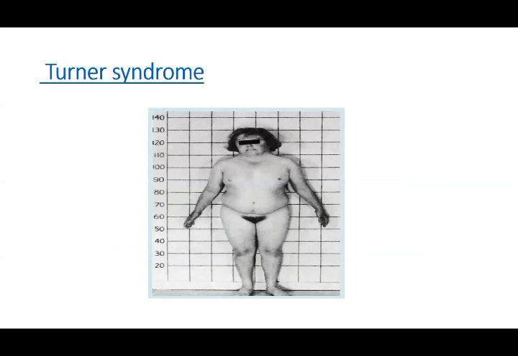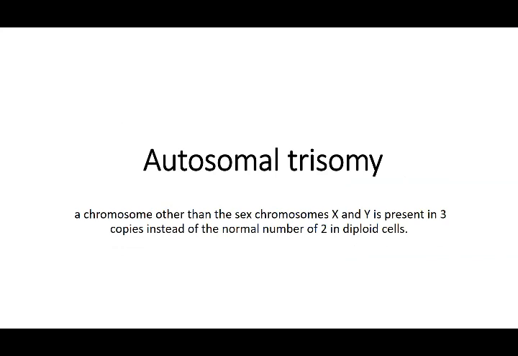This is the picture of Turner syndrome. That was monosomy. Then there is the autosomal trisomy, where a chromosome other than the sex chromosomes X and Y is present in 3 copies instead of the normal number of 2 in the diploid cells. That is, more than one is there.